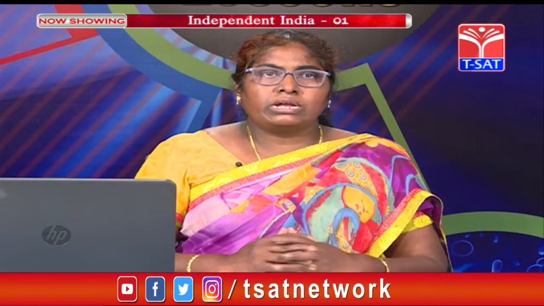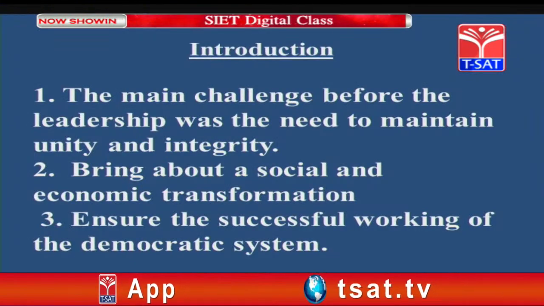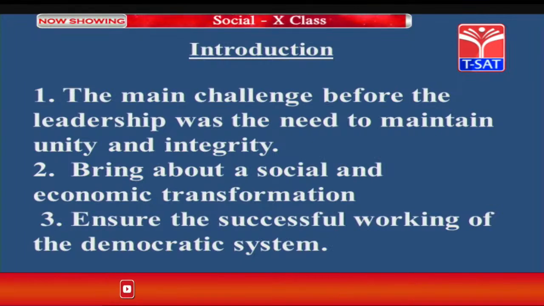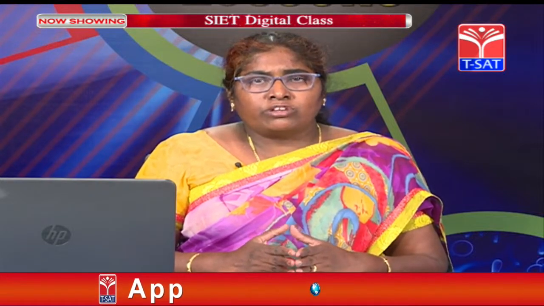Let us see in the introduction what the main task for our leaders was and how they overcame it. The main challenge before the leadership was the need to maintain unity and integrity. India is a large country, a huge nation with a vast population, diversity of languages and regional habits.